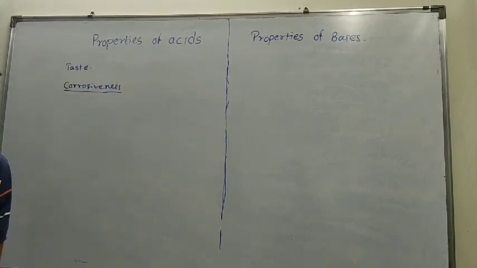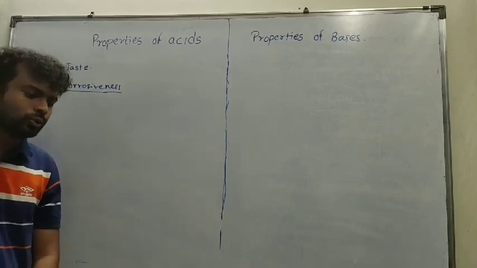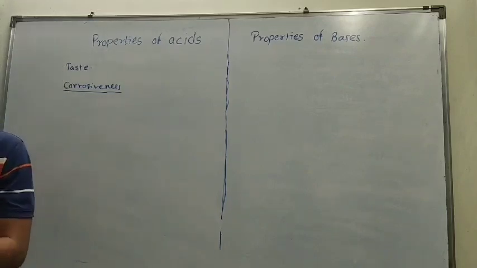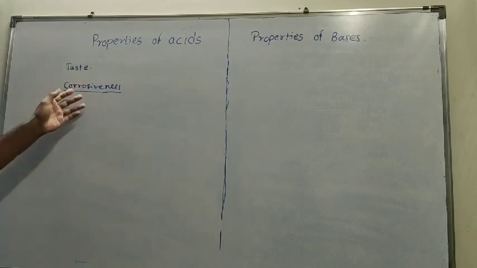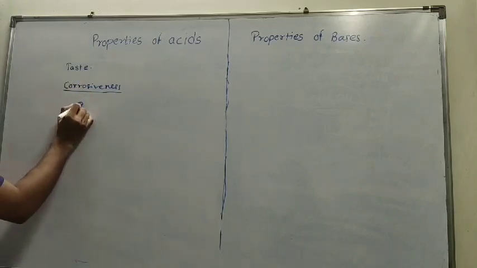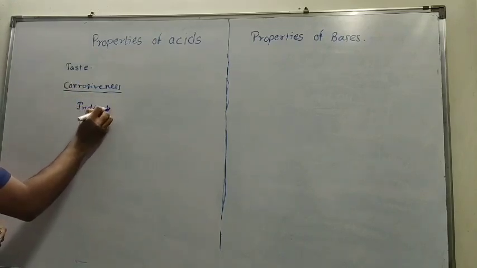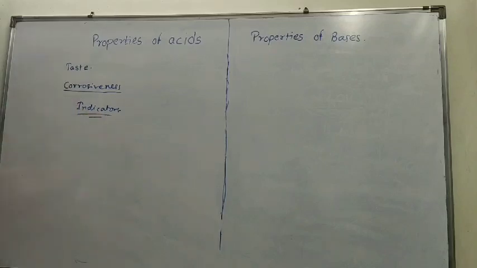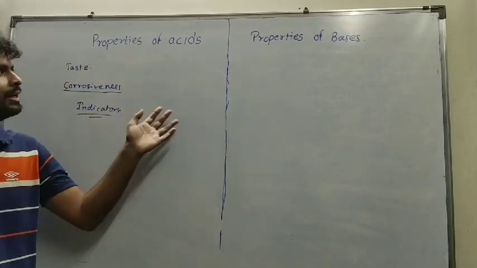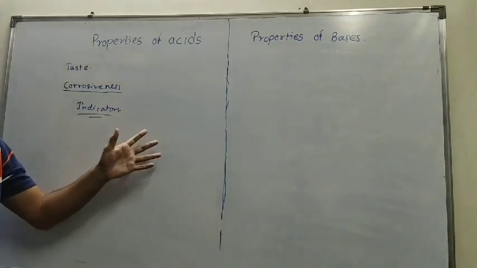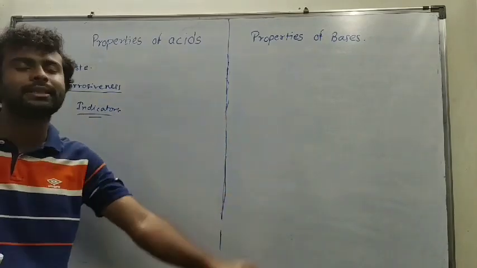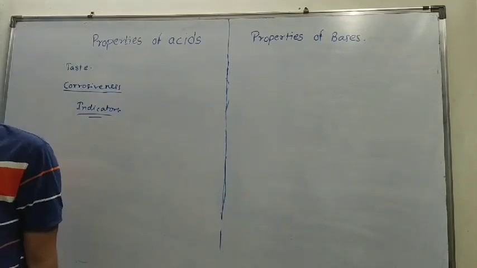Indicators are substances which are used to identify whether a substance is acidic or basic. This can be considered a physical property of acids and bases, that they show respective color changes with acids as well as bases.